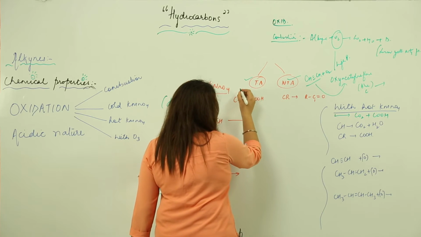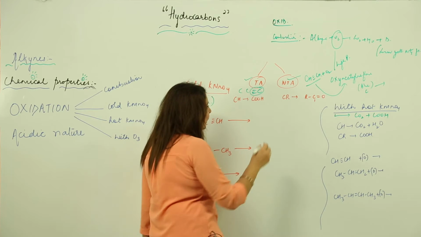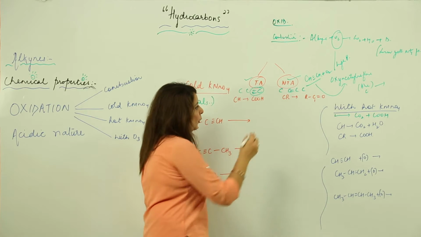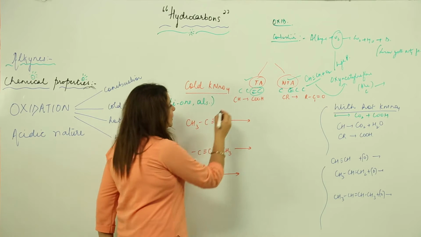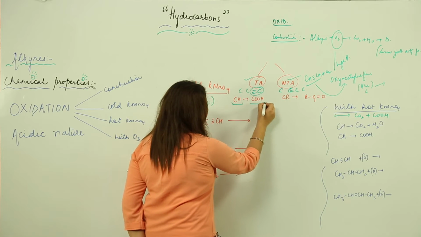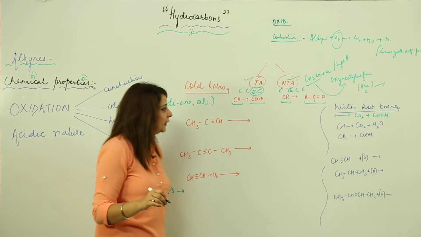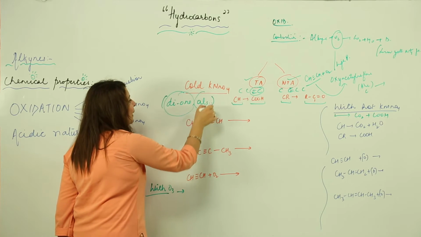When the triple bond is present at the end position, at the corner, it is a terminal alkyne, and when it is present in the mid position, it is non-terminal. In the case of terminal alkynes, the CH gets converted into COH and the CR gets converted into CO. You need to remember that. As a result we form diols or diones.